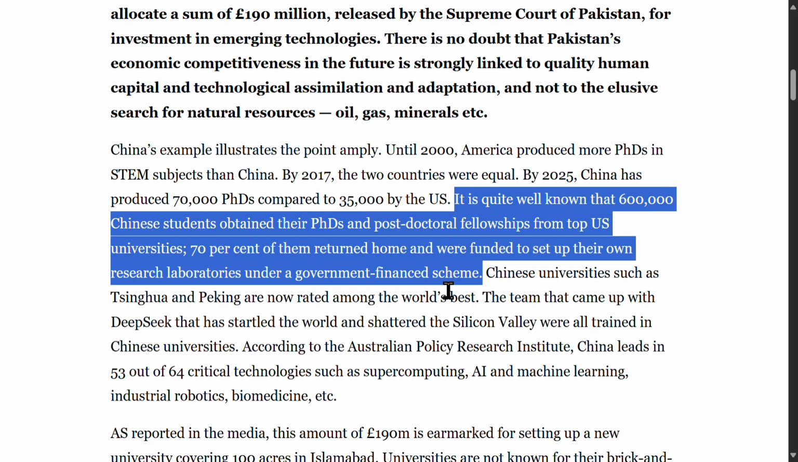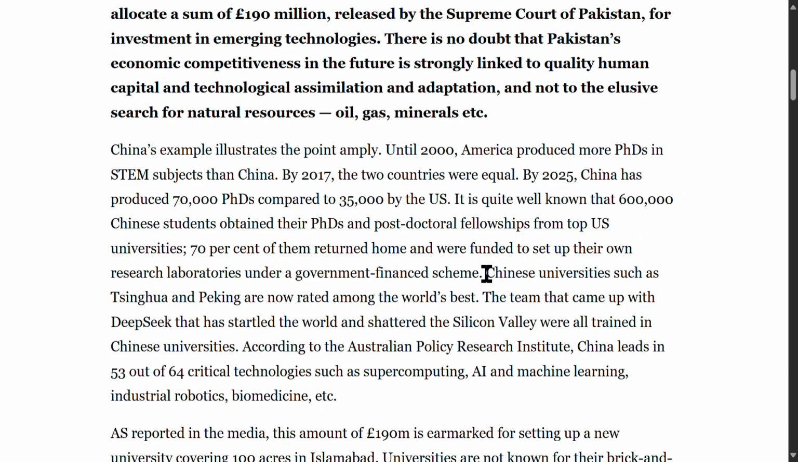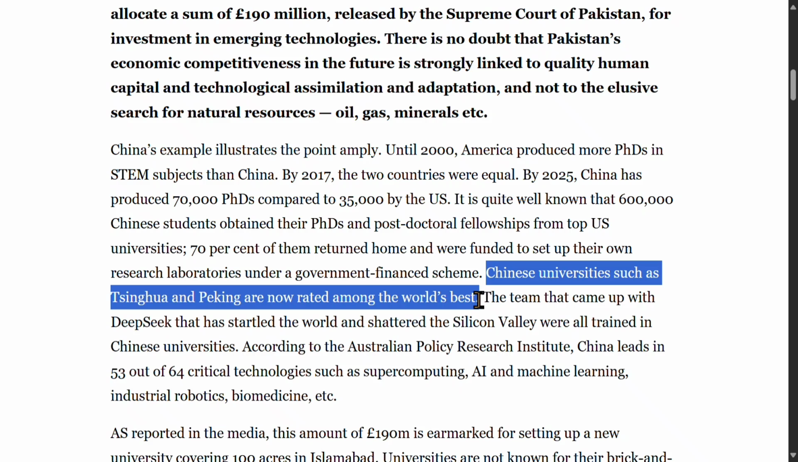Chinese universities such as Tsinghua and Peking are now rated among the world's best. This sentence means that prestigious Chinese institutions have gained global recognition for excellence.